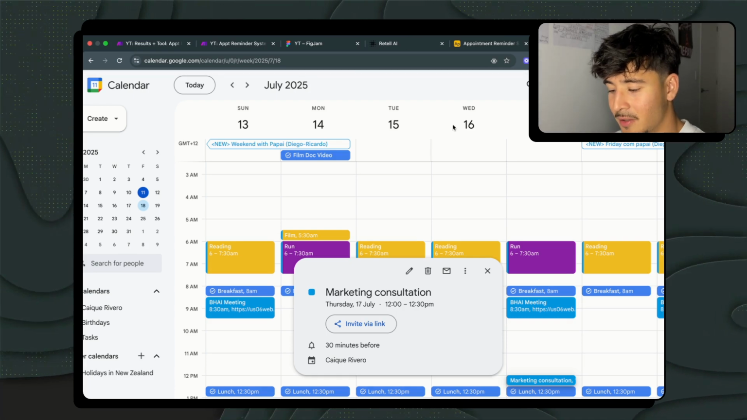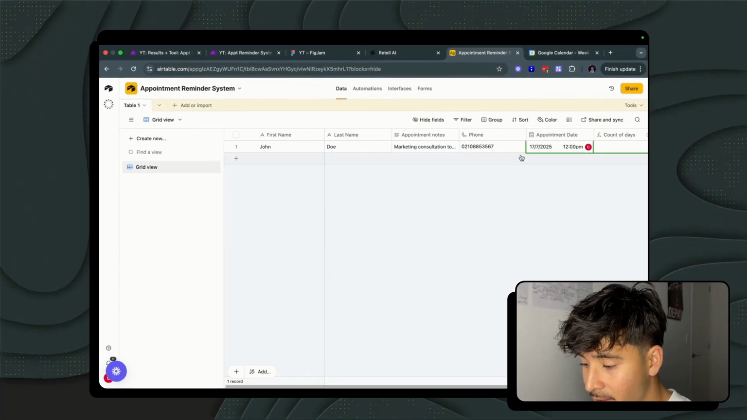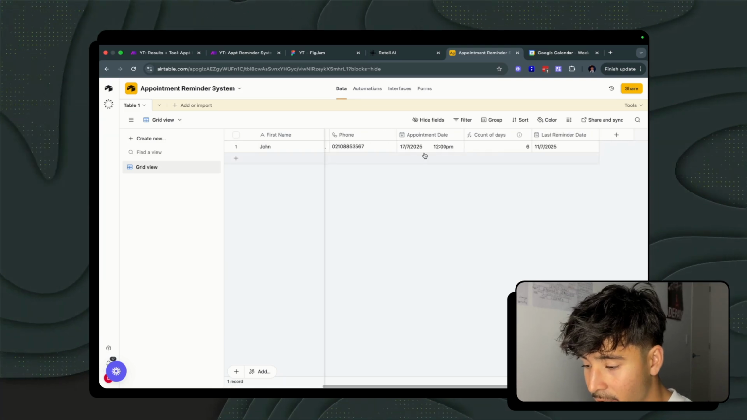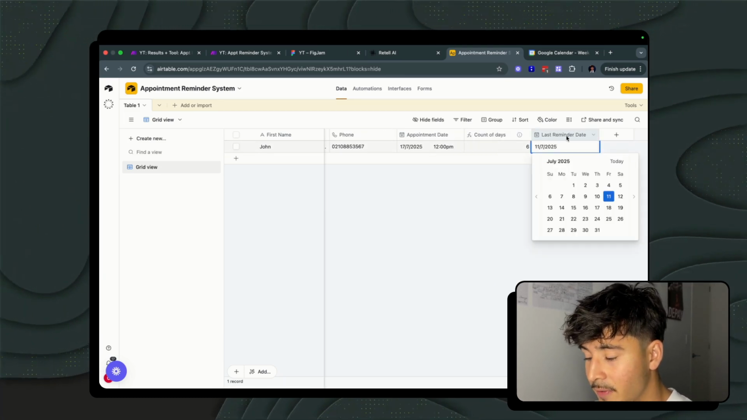All right, so we can do that. And then if we go into our Airtable, we will see that it has now been updated. We now have a new appointment. It's now 6 days from now, with the last reminder date appended to the very end row here.